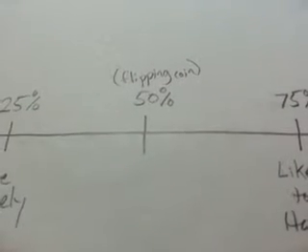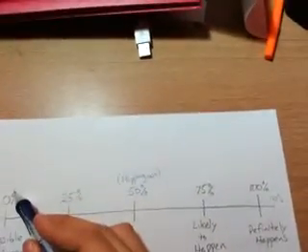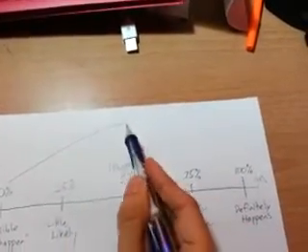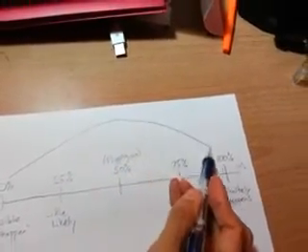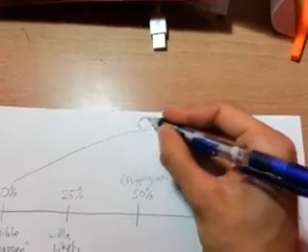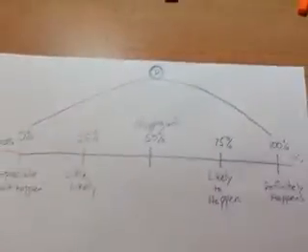Okay, so there's a little bit more interesting fact about 50%, and I'm actually going to draw a mountain, as so. And just say I have something called the probability ball right here. Alright, so I have this probability ball.